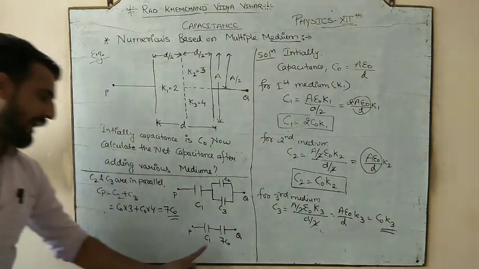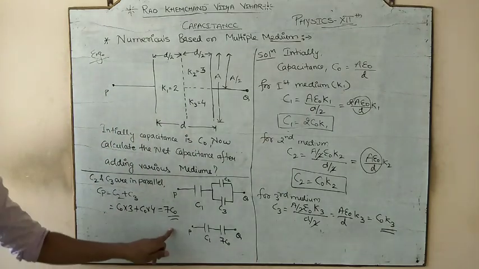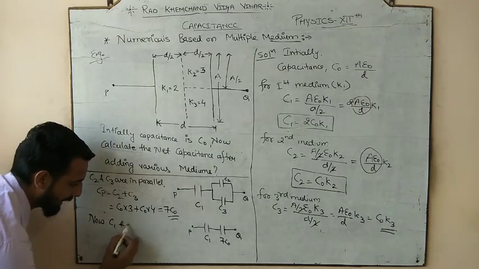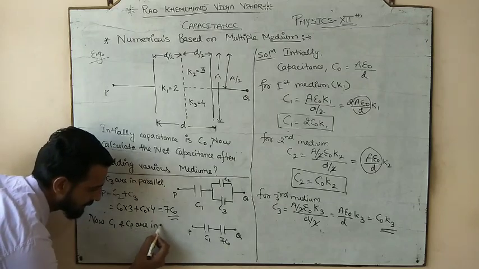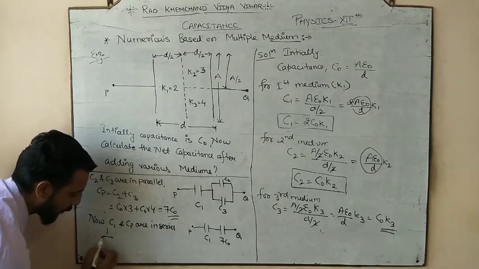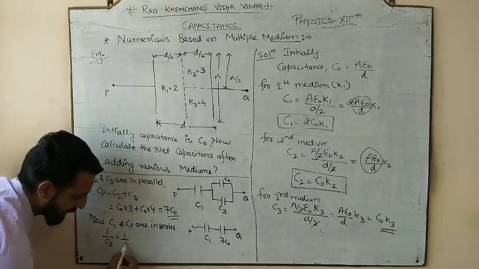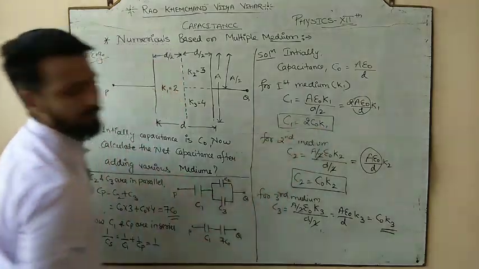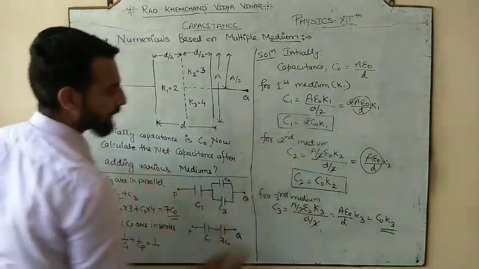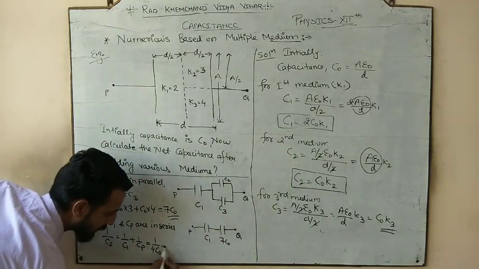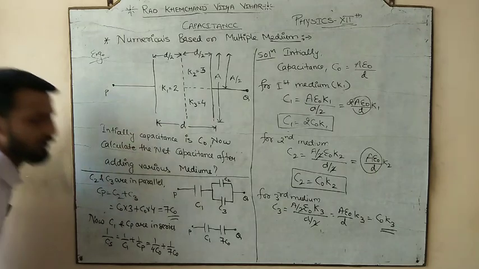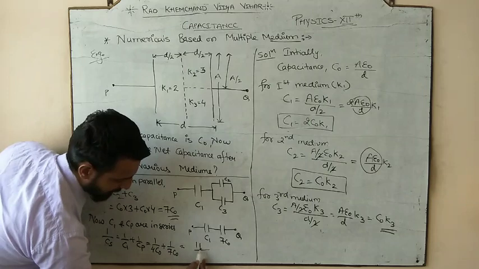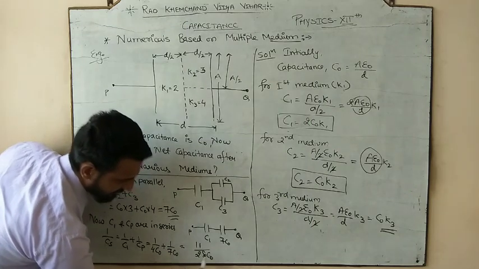अब आपका simple. Now C1 and the 7 C naught, or you can say the CP, they are in series connection. So now C1 and CP are in series. And what is the result of series? 1 by CS is equal to 1 by C1 plus 1 by CP. What is C1? 2 C naught K1. And what is K1? 2. So 2 into 2, that is 4 C naught, plus 1 by 7 C naught. After taking the LCM it would be 28, and it would be 11 by 28 C naught.